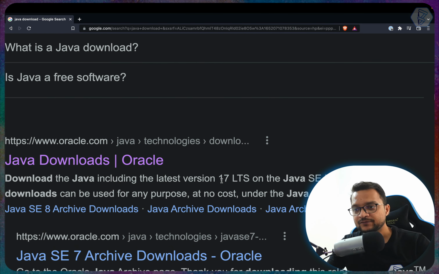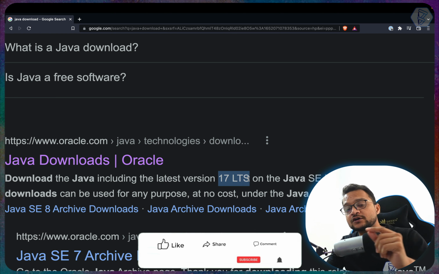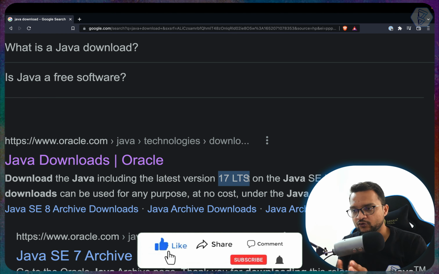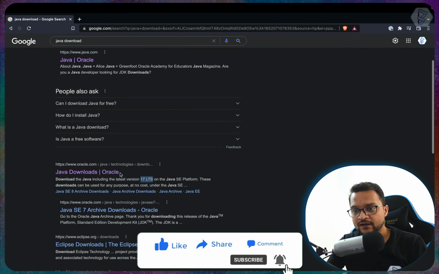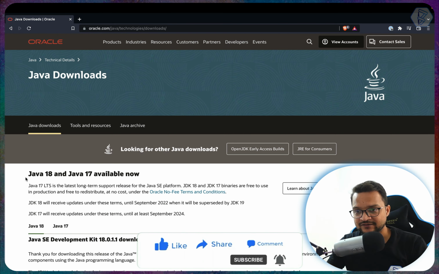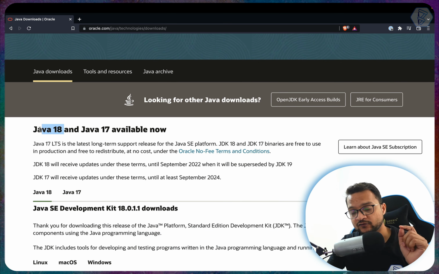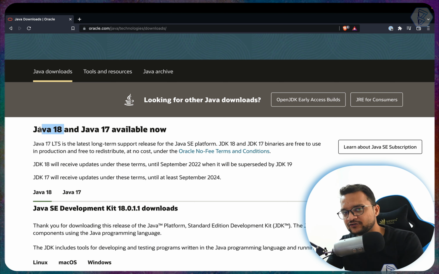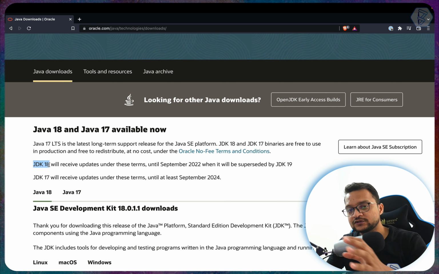And here we can see the LTS, the long-term support. LTS stands for long-term support. That means they will do bug fixes and other things for this version only. But the latest version which is right now available is the 18th version. Although this is not an LTS version, just for learning purposes it's always better to use the latest version, not the LTS version. The LTS version is obviously made for real applications which need long-term support for any versioning.